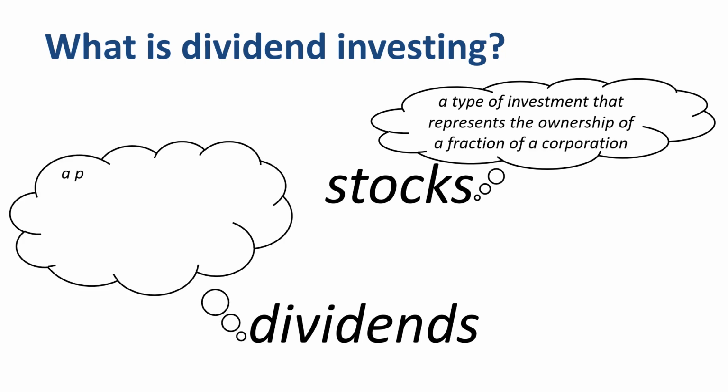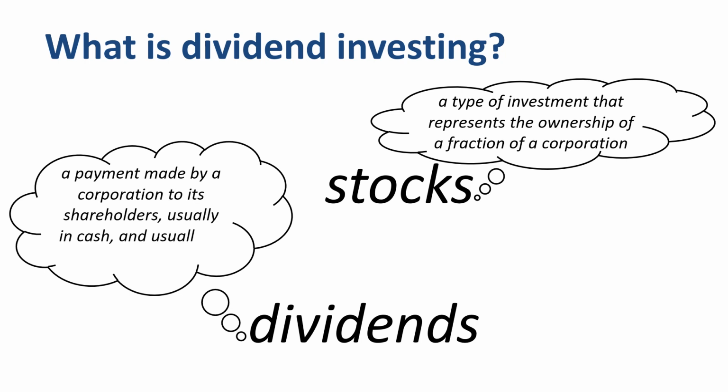A dividend is a payment made by a corporation to its shareholders, usually in cash and usually as a distribution of profits. Dividends are generally seen as a sign of corporate maturity and balance sheet strength.